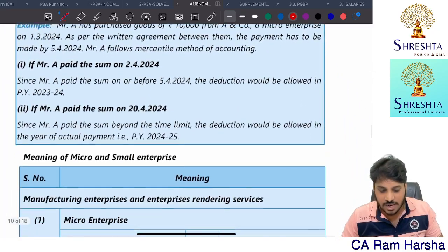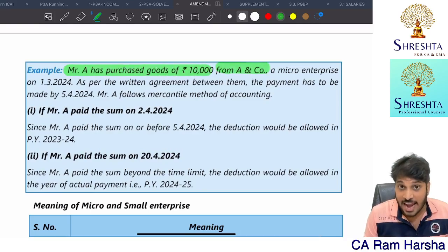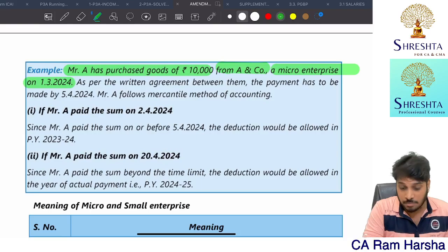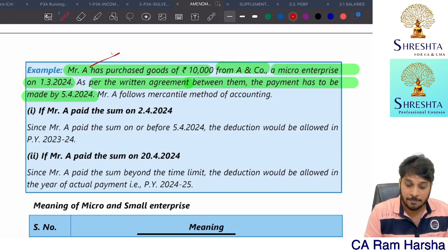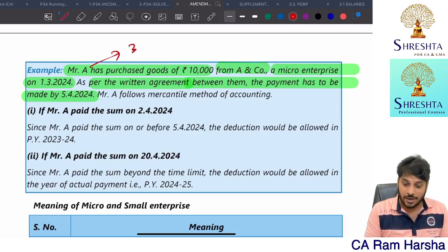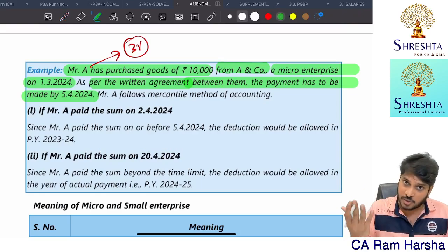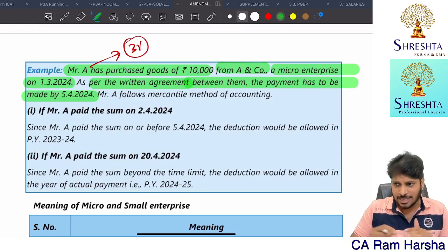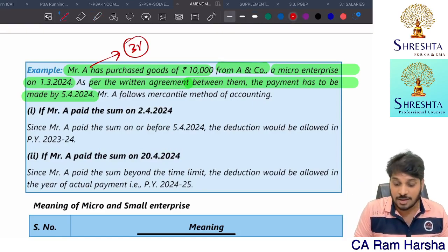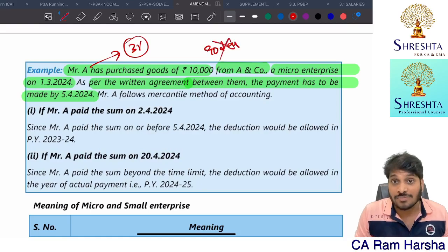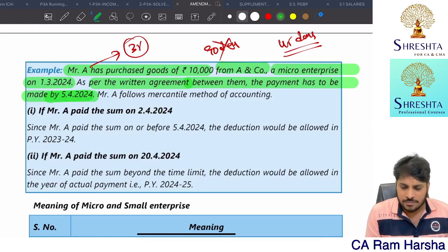For that itself, we have given an example here. Mr. A purchased goods worth 10,000 from A and Co, an MSME, on 1st March. As per the written agreement between them, the payment has to be made by 5th May. In the written agreement, they have given only 35 days time. Maximum time is 45 days. If there is a written agreement, as per the agreement time period you have to pay, or in the worst case 45 days. Suppose the written agreement contains 90 days, then that is not valid. 45 days only is considered for law purpose. So 35 days only you have to pay.